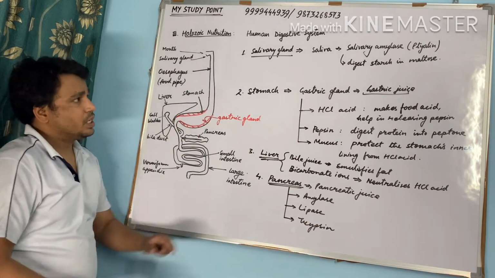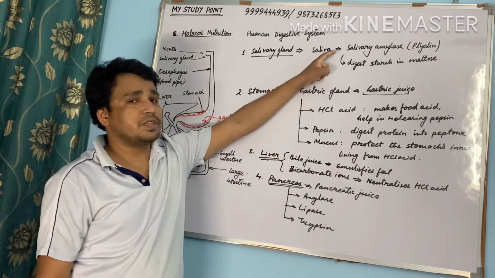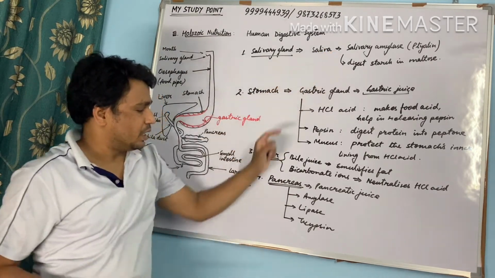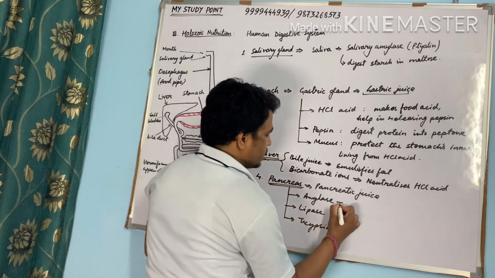Now this amylase and this amylase both are the same but names are different. This is called salivary amylase, which is released by the salivary gland, and this is pancreatic amylase. Both of them have the same function. It digests starch.